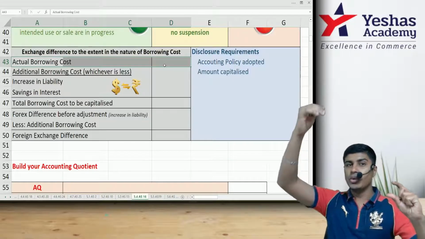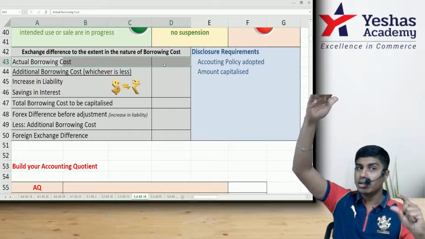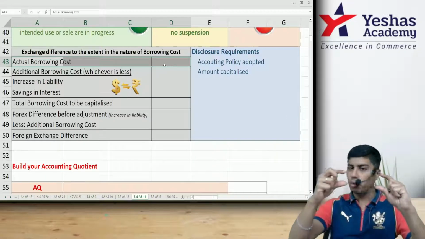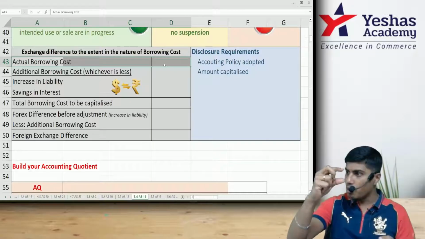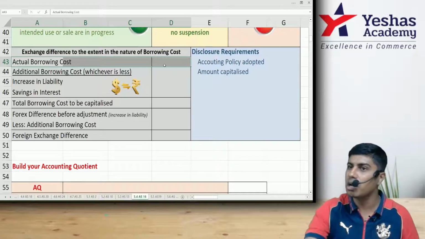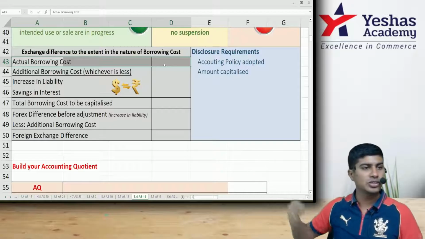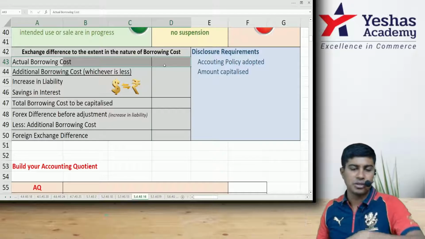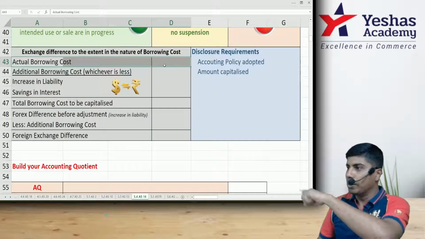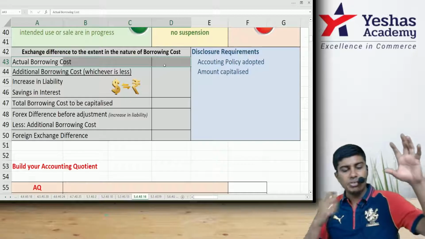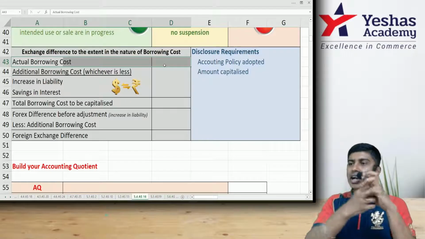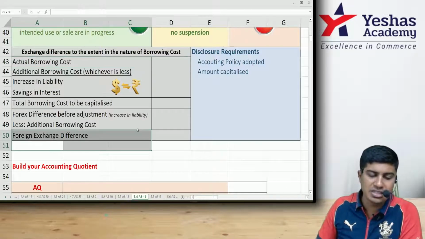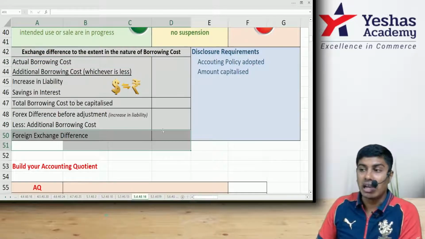At the beginning of the year, you had recorded the foreign currency loan at the opening rate. Restate that foreign currency loan at the closing rate. Then there will be an increase in liability. Compare both of them. Whichever is less among both of them will be considered as additional borrowing cost, and that will get added to the actual borrowing cost. In fact, I'll pin a separate link on this video in the description for this foreign currency borrowing. You can watch that to understand this. And from the total increase in liability, we deduct the additional borrowing cost. Whatever is remaining will actually become your foreign exchange difference to be treated as per AS 11.